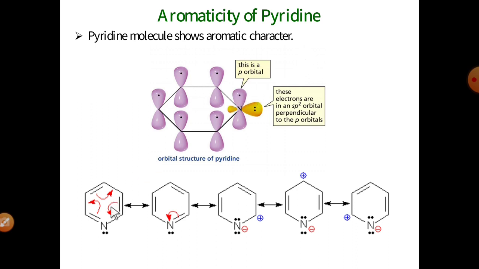See the resonating structures of this pyridine molecule. Number first, nitrogen is an electron withdrawing group, it withdraws electrons. Nitrogen gains negative charge, then the adjacent position gains positive charge. There is a continuous delocalization, means position second, position 4, then position 6 gain partial positive charge, and position 3 and 5 gain partial negative charge. Means the electron density of these two positions is greater than position second, 4th and 6th. Okay, and these are the aromatic character, aromaticity of this pyridine molecule. Thank you very much.